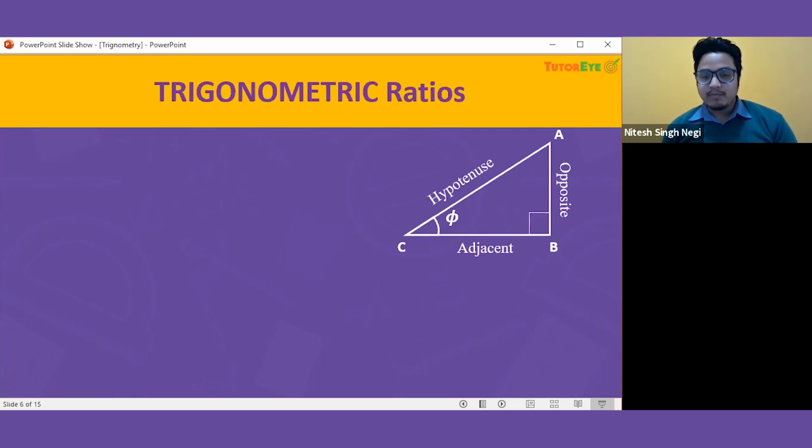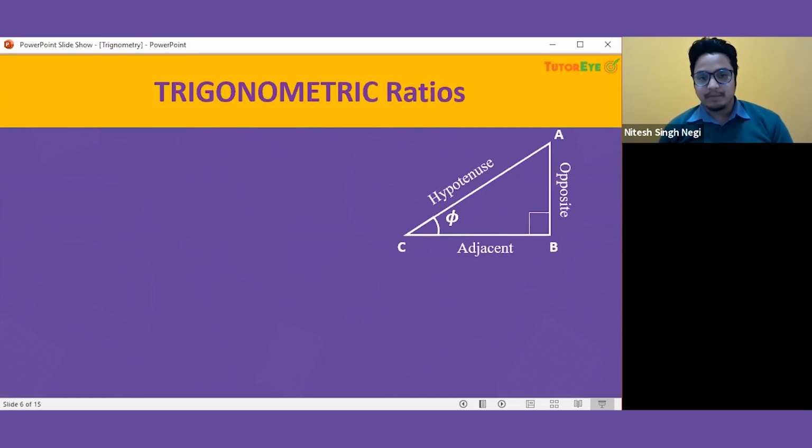Now we should know, as you can see here, it is written opposite, adjacent and hypotenuse. Hypotenuse, you already know, is the longest side of a right angle triangle, which will always be the side opposite the 90 degree angle. And opposite and adjacent are interchangeable according to the vertex.